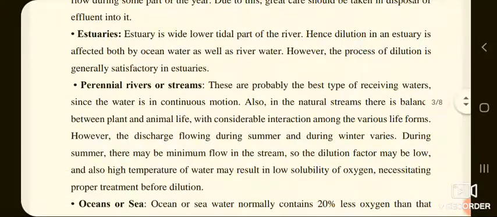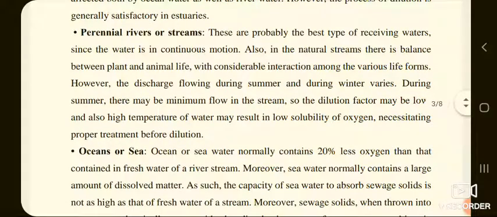Next one is estuary. Estuary is a wide lower tidal part of the river. Hence, dilution in an estuary is affected both by ocean water as well as river water. However, the process of dilution is generally satisfactory in estuaries. Next one is perennial rivers or streams. These are probably the best type of receiving waters since the water is in continuous motion.